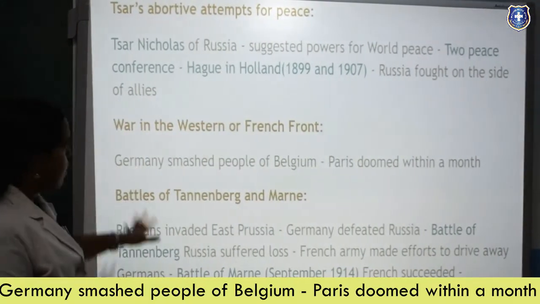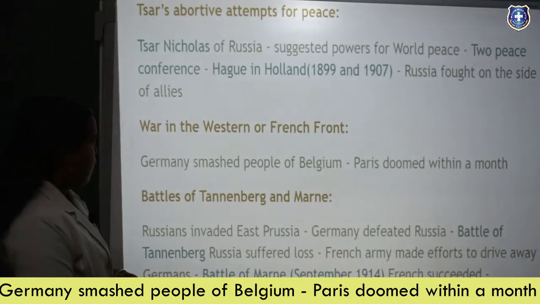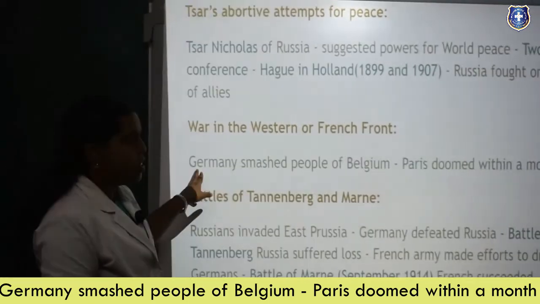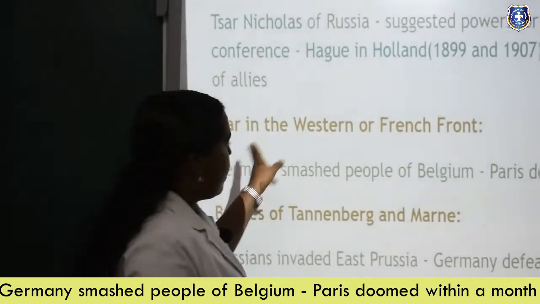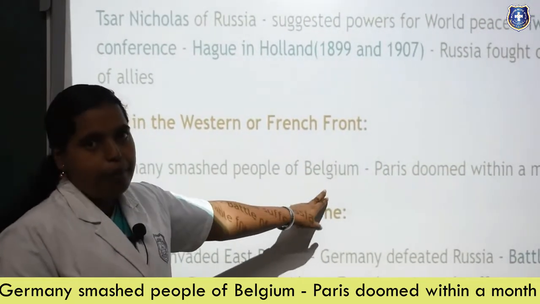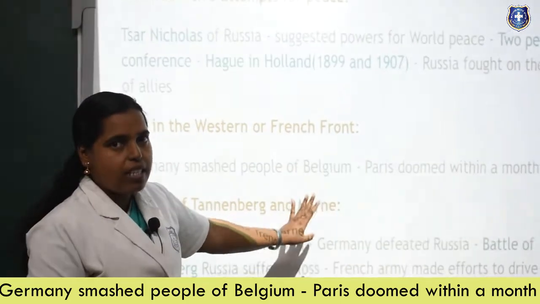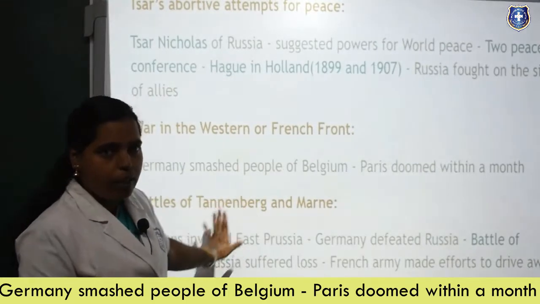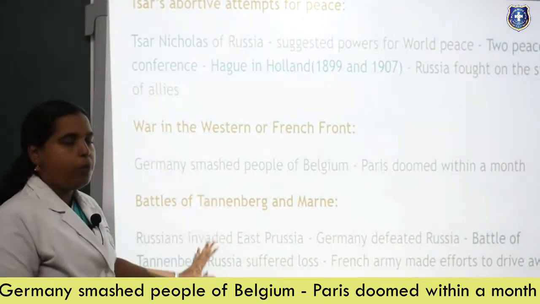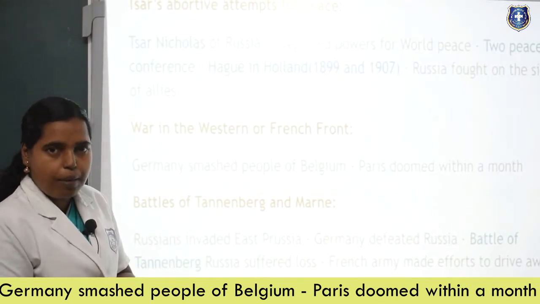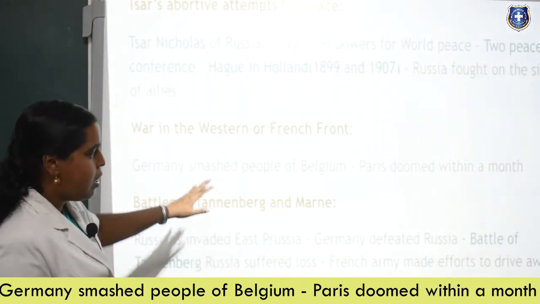The next one is the war on the Western or French front. Germany had a small war, and they had that war on Belgium. When Belgium was fighting, France was supporting them, but Paris was a little weak and was not able to give all the military support, financial support and other support.